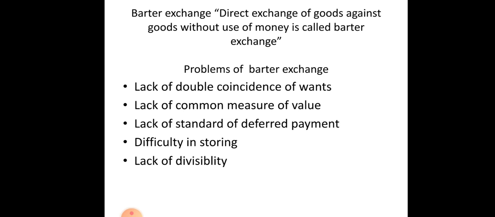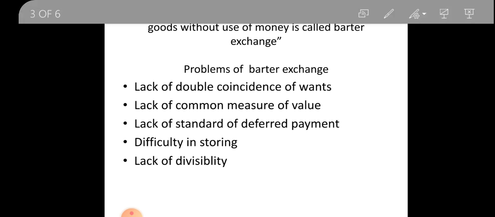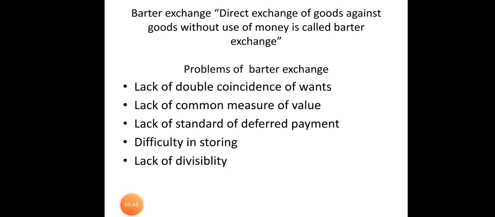Then, lack of common measure of value. For example, we have different measuring units. Milk is measured in liters, wheat is measured in kg, and cloth is measured in meters. So we have different measuring values, so it's very difficult to exchange the goods.